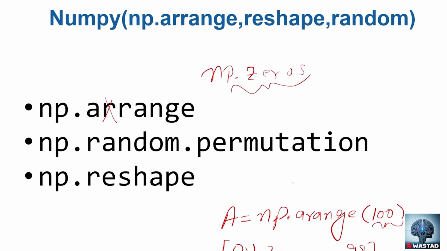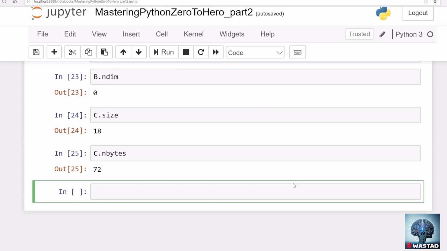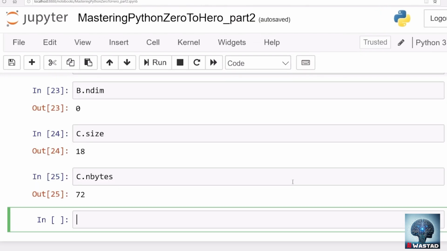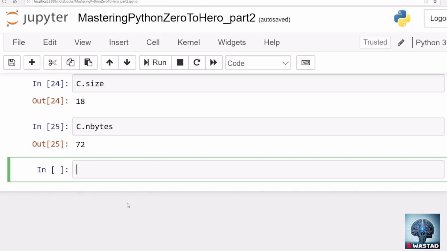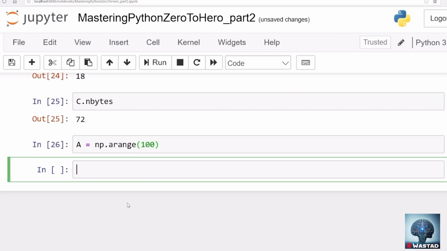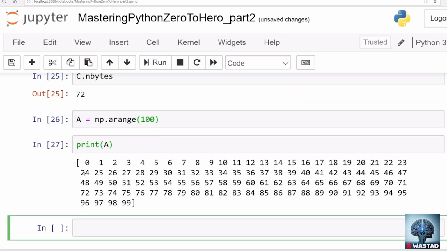Let's see a running example of this np.arange method in Jupyter Notebook, just to get a better look and feel of how it works. So let's say we have a equals np.arange(100). If you want to see what is inside a, you can see this is an array with all the values starting from 0 up till 99.